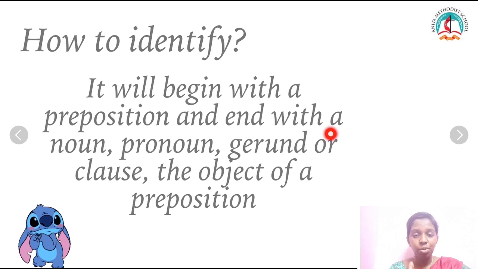And it will end with a noun, pronoun, gerund or clause, the object of the preposition.